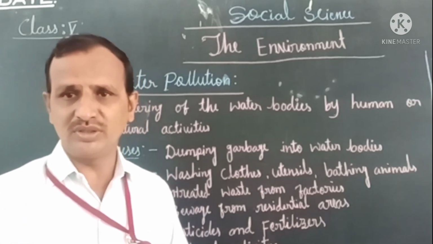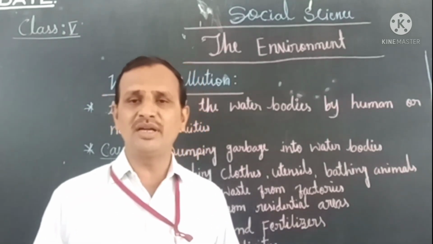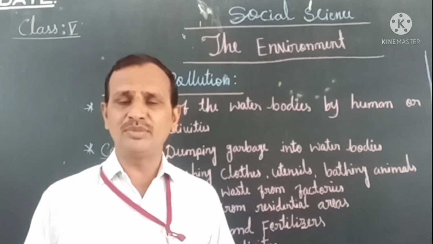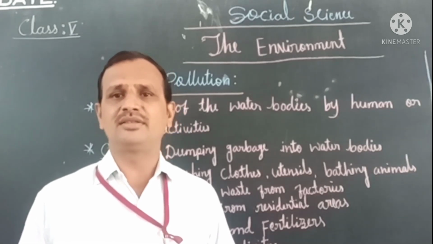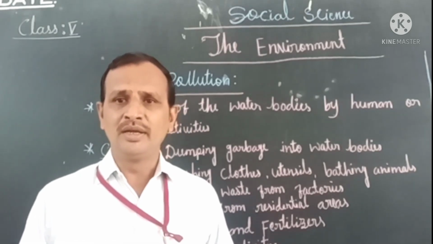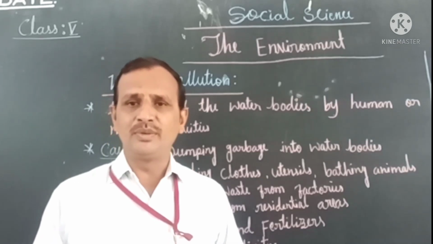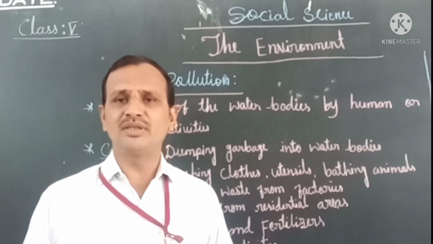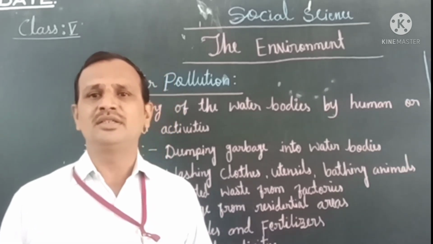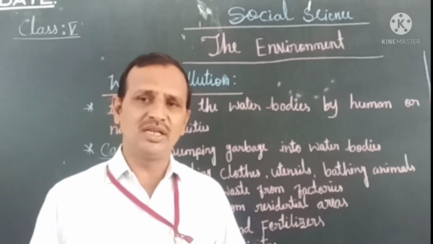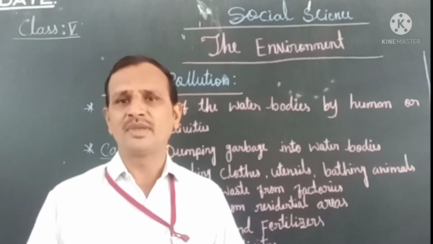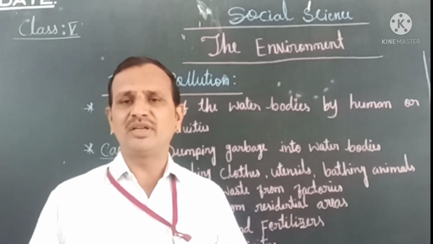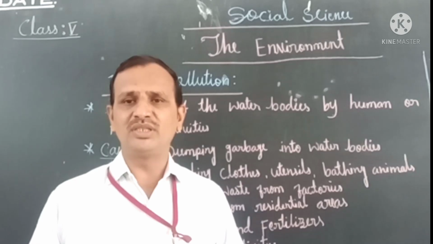So I will give you notes, children. Pollution is nothing but the introduction of harmful materials into the environment. The harmful materials are called pollutants, and they may be artificial or natural. And what is land pollution?